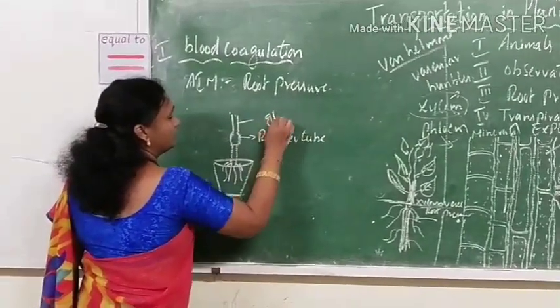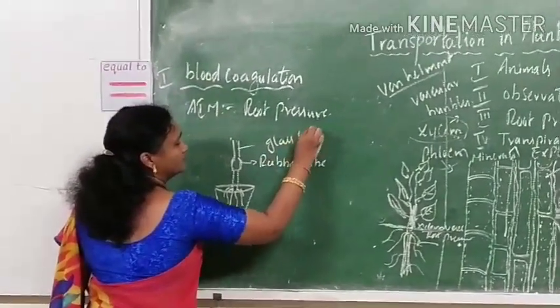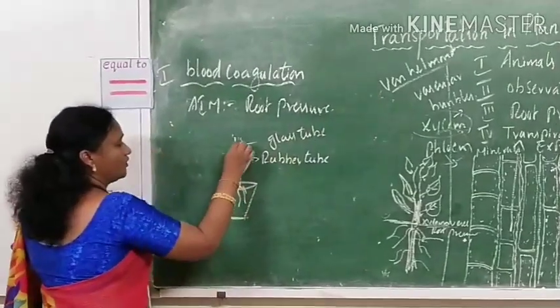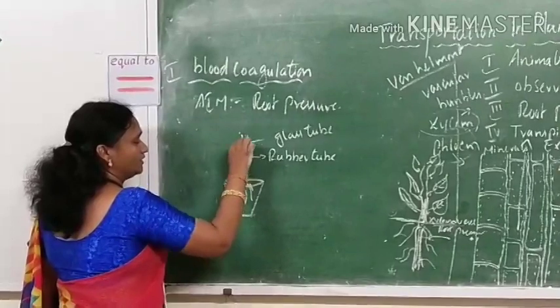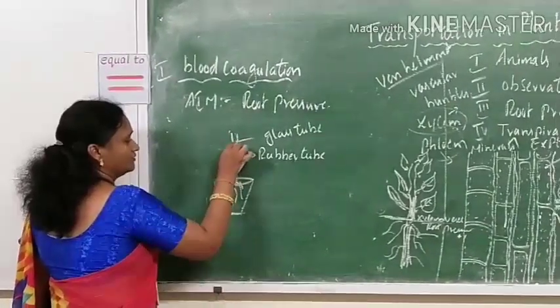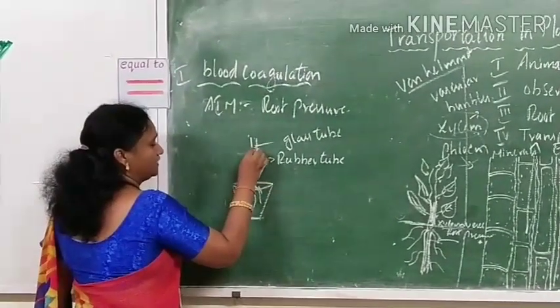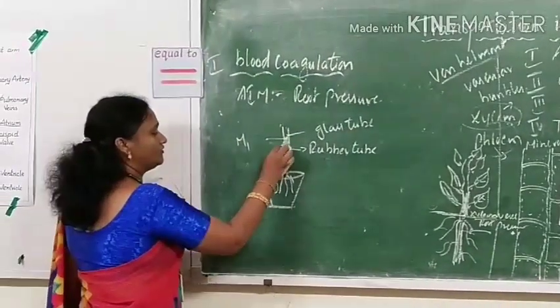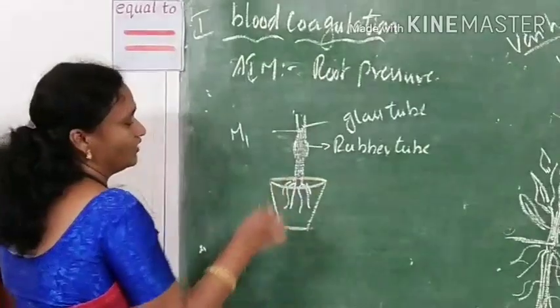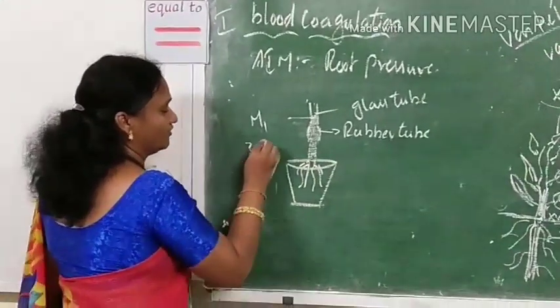We place the glass tube. So pour water into this glass tube, and maintain the level. How much level? Now let us take the level of the water in the glass tube is M1. So leave it for 3 to 4 hours.